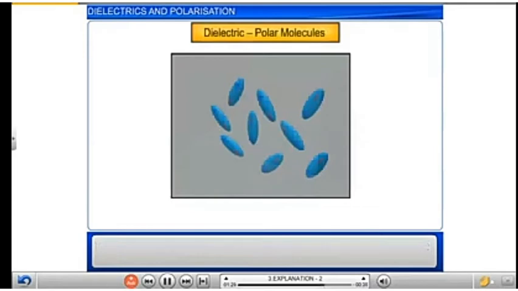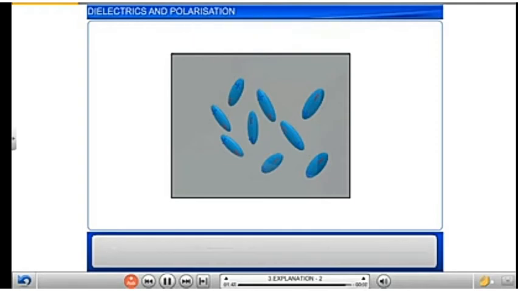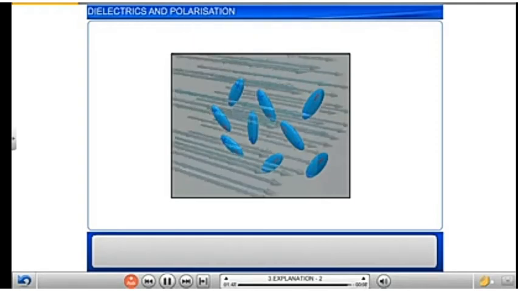Now let us consider the case when the dielectric material is made of polar molecules in the absence of the external electric field E. The polar molecules in the dielectric are such that their electric dipole moments are randomly oriented due to thermal motion, and hence the total dipole moment is zero.